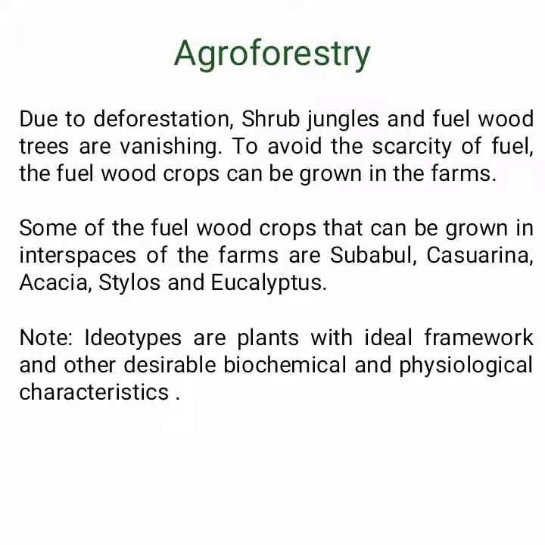Agroforestry. Due to deforestation, shrub jungles and fuelwood trees are vanishing. To avoid the scarcity of fuel, the fuelwood crops can be grown in the farms. Some of the fuelwood crops that can be grown in interspaces of the farms are subabul, casuarina, acacia, stylo and eucalyptus. Note: ideotypes are plants with ideal framework and other desirable biochemical and physiological characteristics.